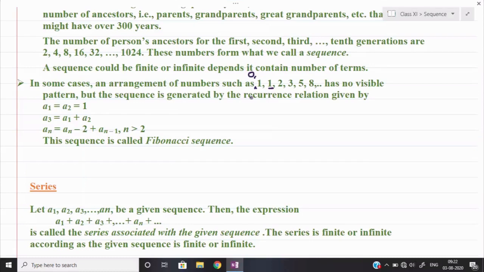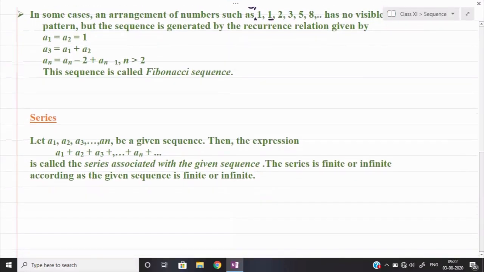A question on this is also given in the exercise. Now the last point we shall study is the series. What is a series? Suppose we have a given sequence a1, a2, a3, ..., an. As you know, a sequence has some elements, which may or may not follow a specific order. If they have a specific order, as I told you, it is called a progression, and if they have no particular order and the numbers come randomly, we say it is a sequence.